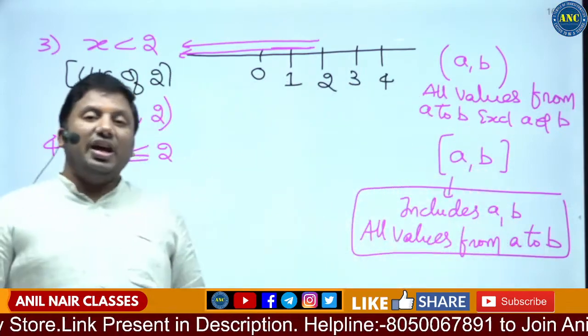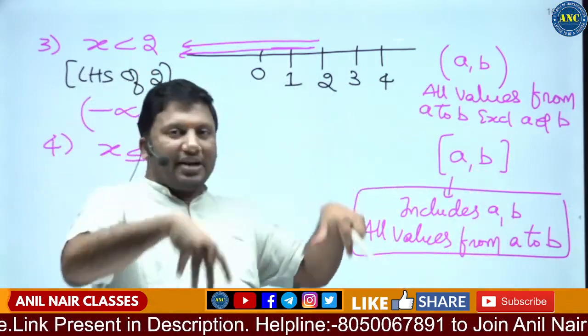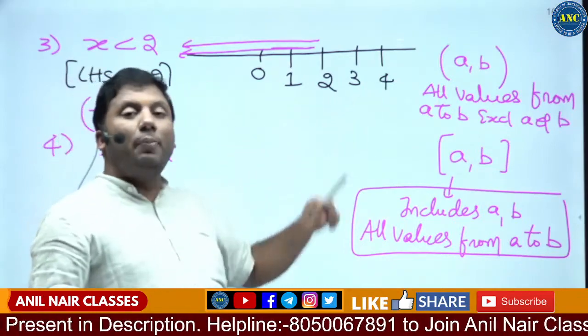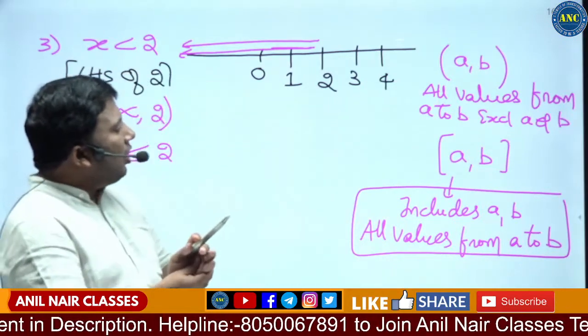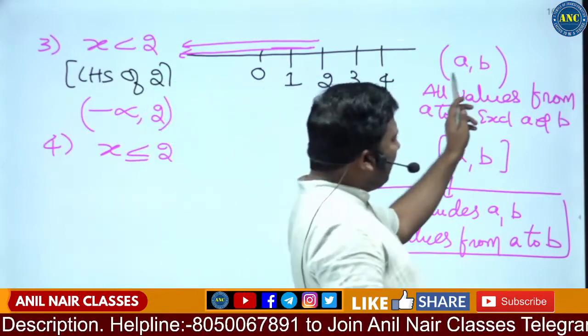Sometimes, when asked what is the range of x for the given inequality, the answer options will be of this form: open bracket as well as close bracket, meaning all values from A to B excluding A and B.